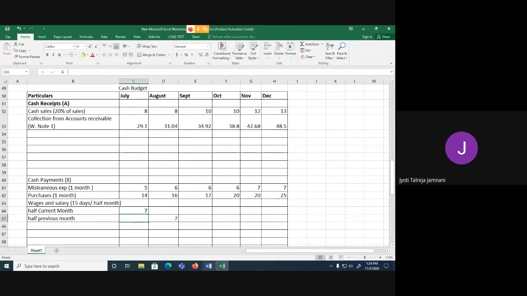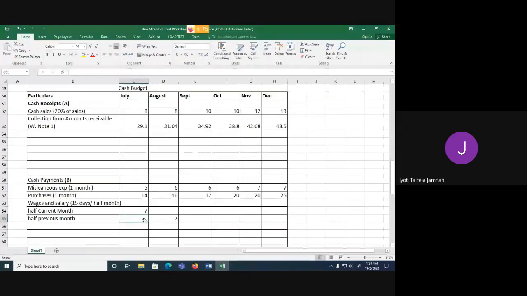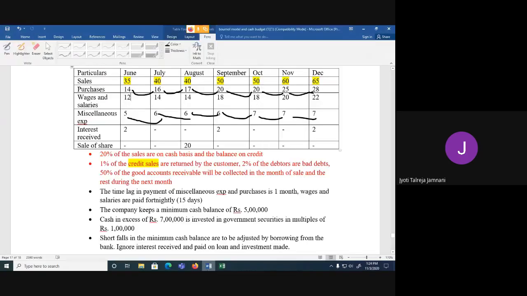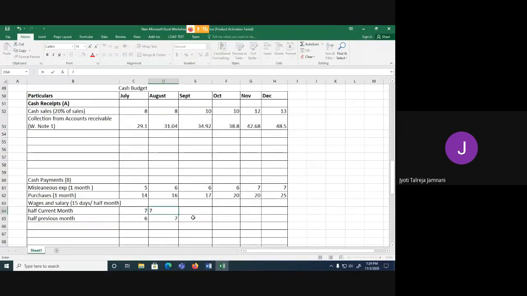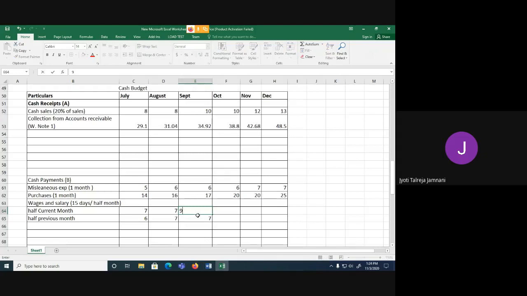Now previous month of July is June. So June their wages and salaries were 12. Half of June will be paid in July. So 6 will be here in the previous month column. Okay, then August it is 14. So 7, half of it in August and the remaining half in the next month. Then September it is 18. September half, that is 9 in September and 9 in October.